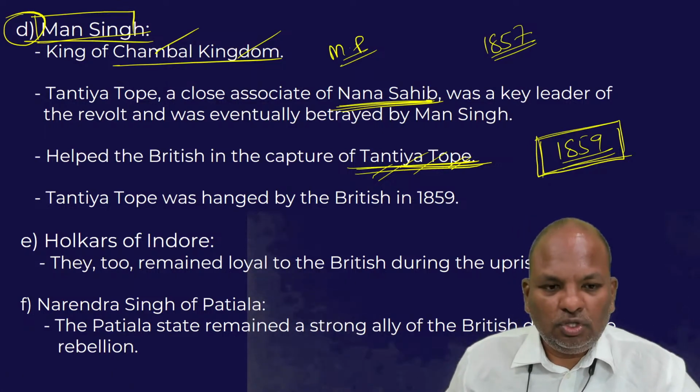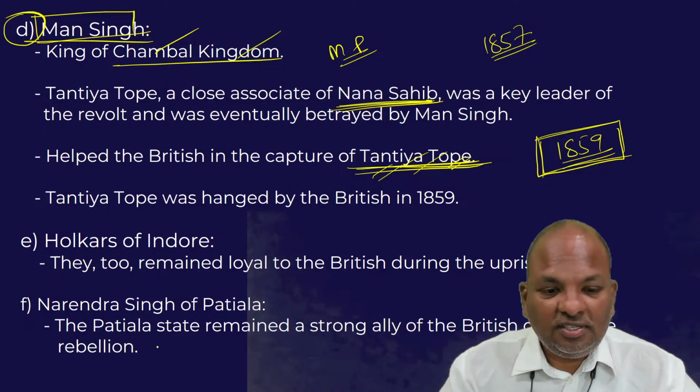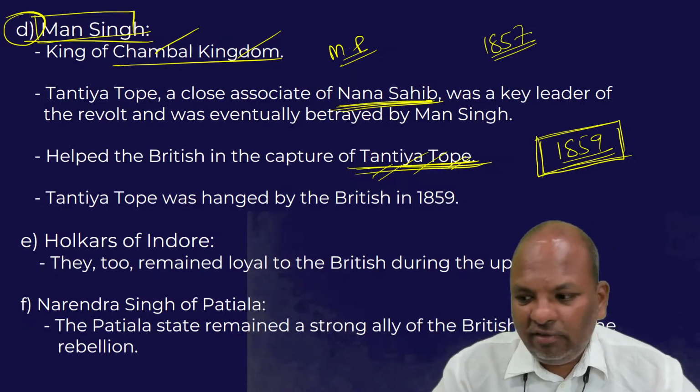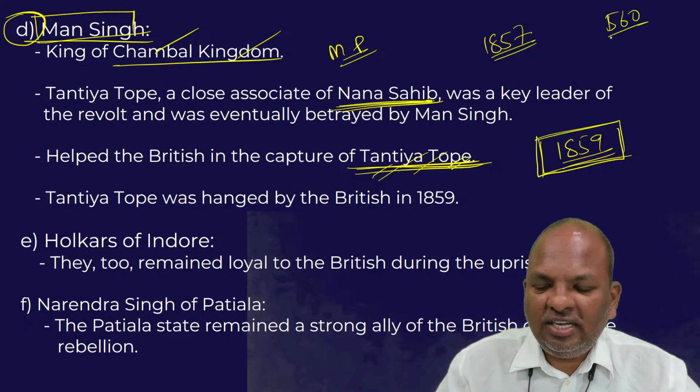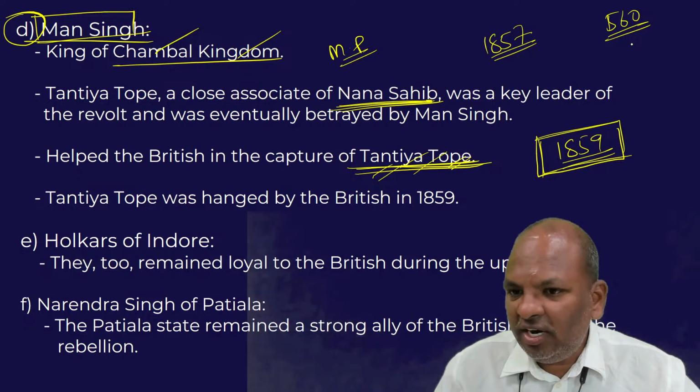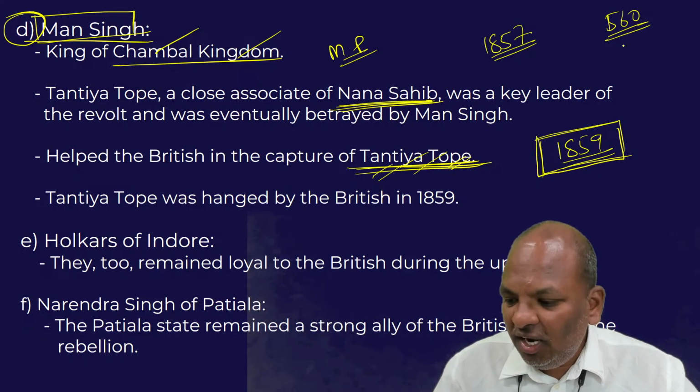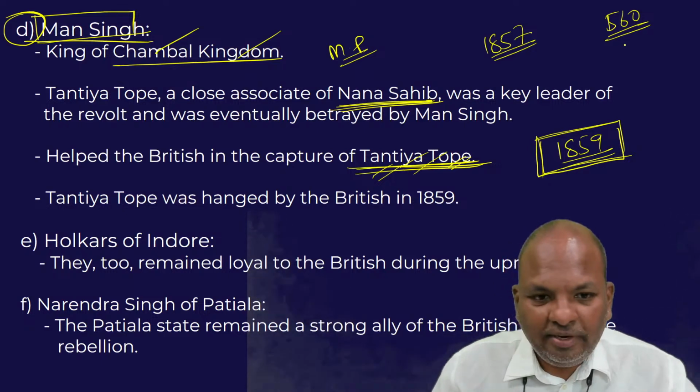That's the point. The whole point is, we are now discussing why the 1857 revolt ended. I told you, of the 560 plus princely states, only a handful revolted against the British, but a majority of the princely states either remained neutral or even sided with the British.